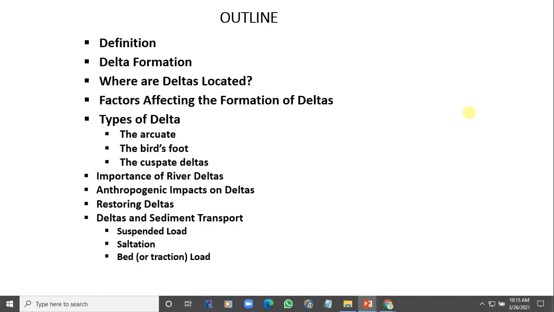And in slowing down, sediments will start to drop. As they drop and continue dropping, this accumulation will eventually form a land mass that will shoot out of the water, forming a delta.